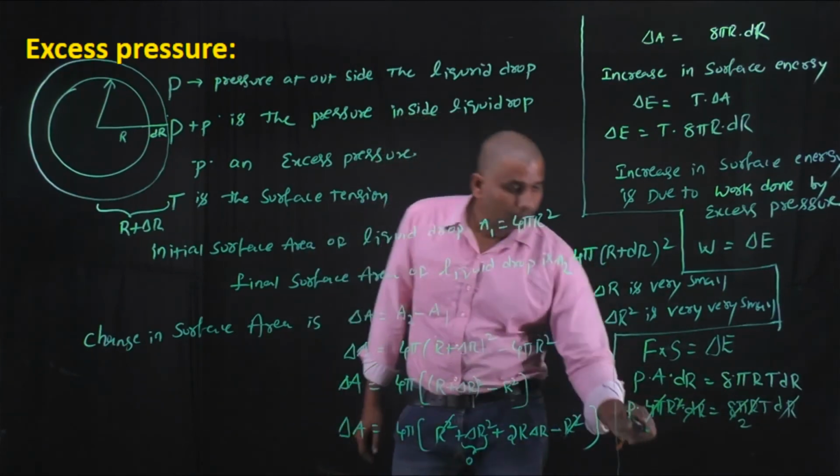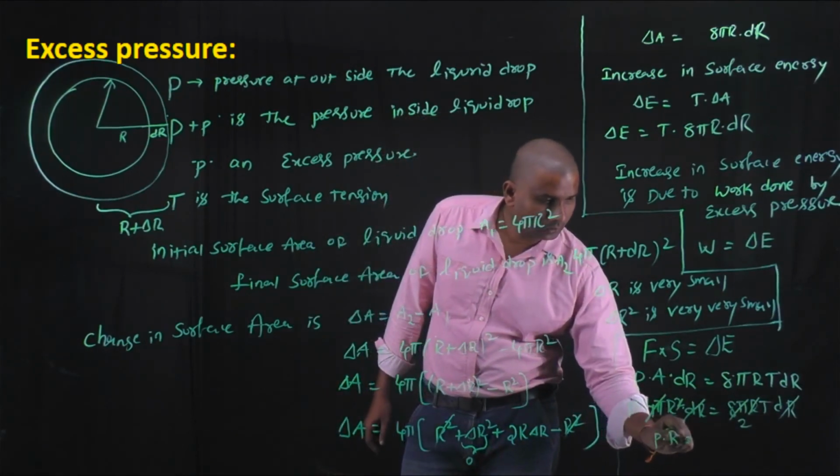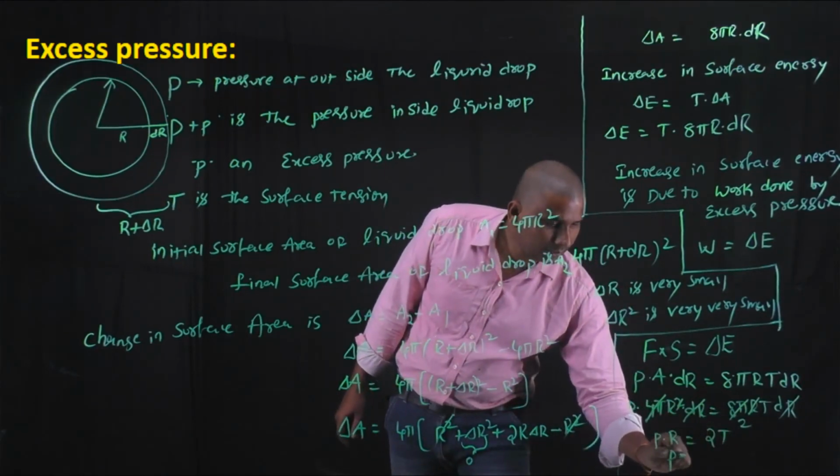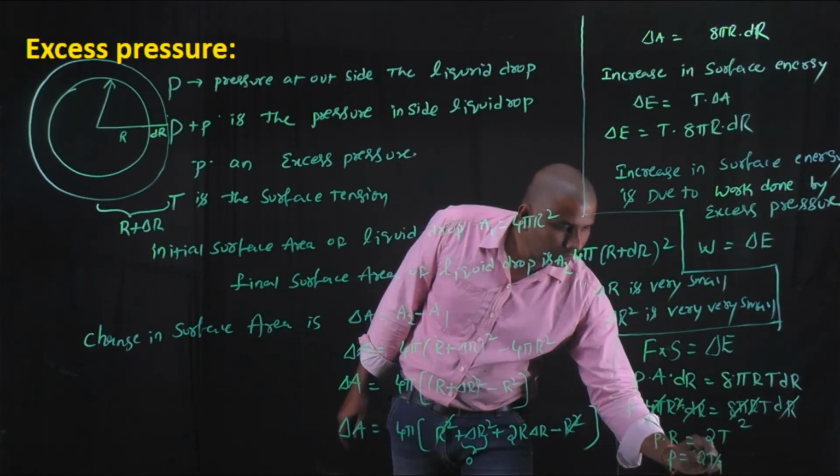Finally, P into r equals 2T. From this, excess pressure P equals 2T by r.